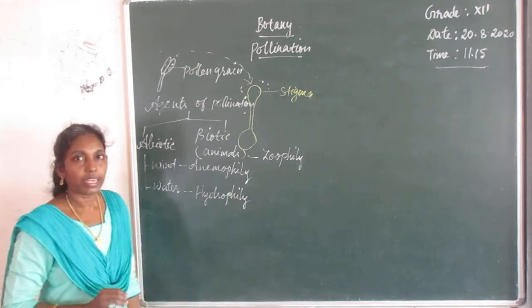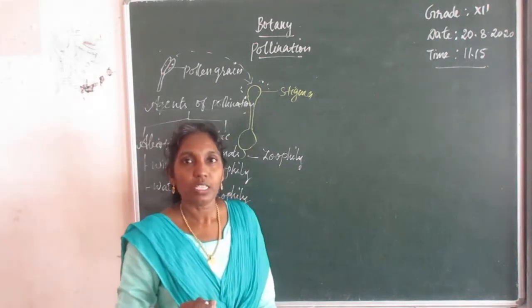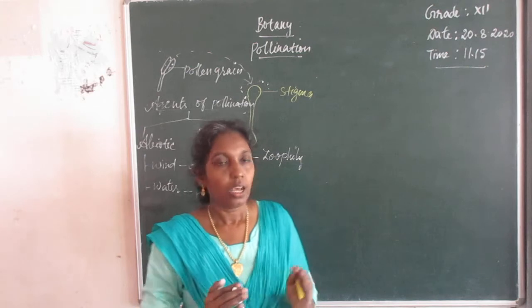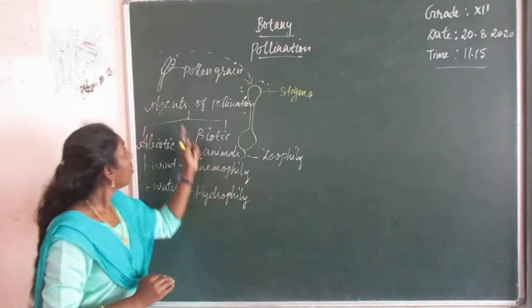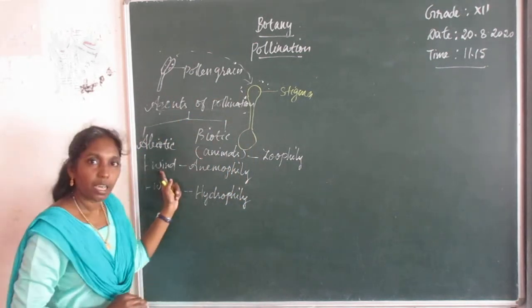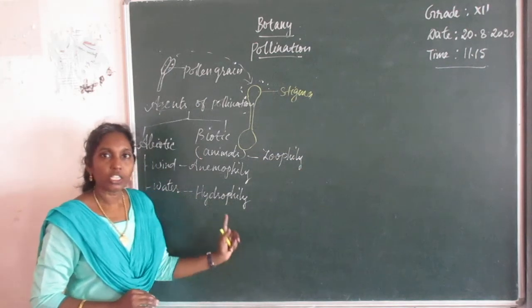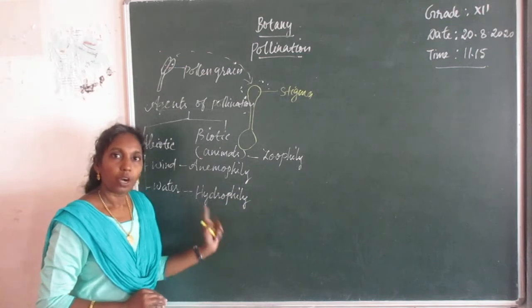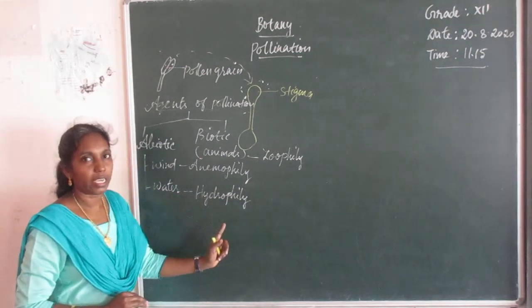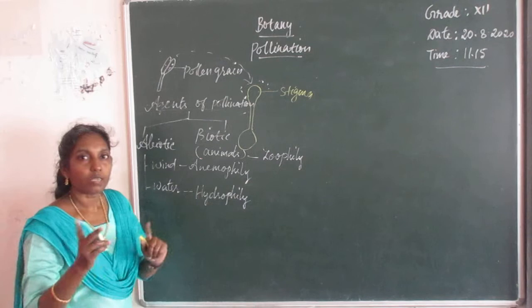Anemophilous flower. Define anemophilous. Anemophilous flowers are the flowers which carry out pollination by wind. Define hydrophily. Hydrophily is the process by which pollination is carried out by water. So there are two types of hydrophily.